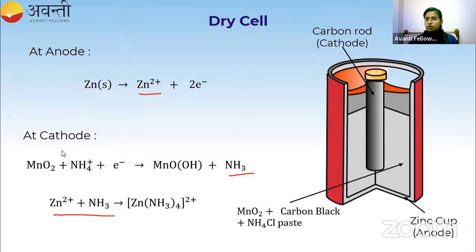Is it clear for all of you? So you need to study the reaction occurring at anode and the reaction occurring at cathode. That's all. Okay, great. Now let us move on to the mercury cell. Thank you so much for your response, my dear students.